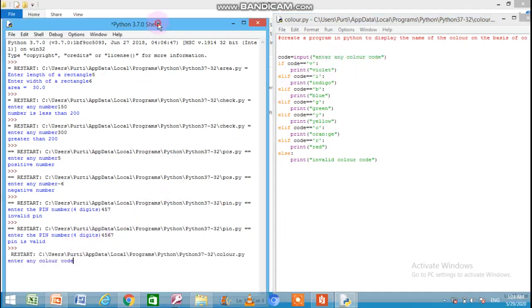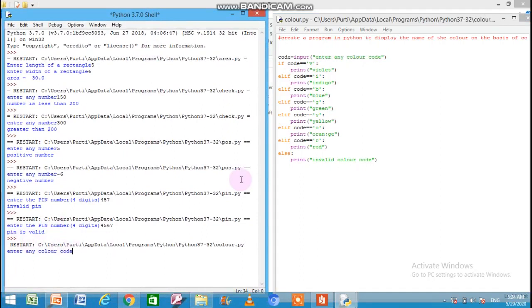Now the program is running correctly. Enter any color code. I am entering the color code G, green. Press enter. Now green is printed onto the output screen. So what happened actually is, when I entered the code G, it is stored into the code variable, and now one by one it is checked against the values given. Where the value is matched, that condition becomes true and the statement of the true part is executed.